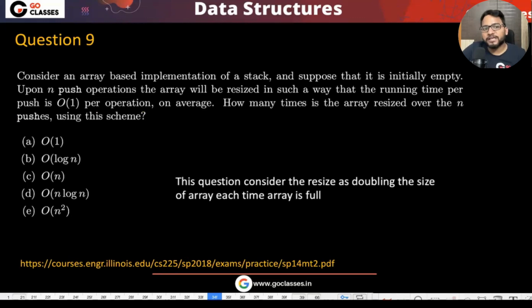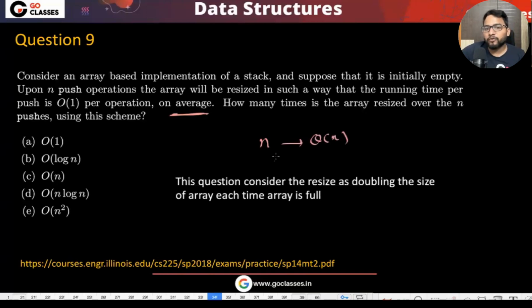Okay, so what they're saying, consider array-based implementation, and suppose it was initially empty. Now, n push operations are going to happen, and the array will be resized in such a way that the running time per push is order of 1 per operation on average, which means total push operations will be order of n. For n pushes, it is taking theta of n.